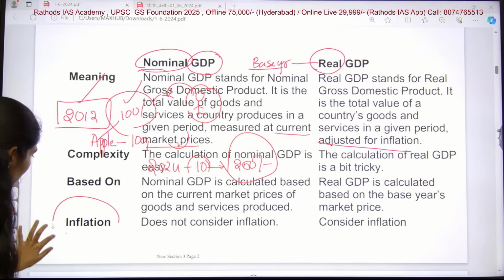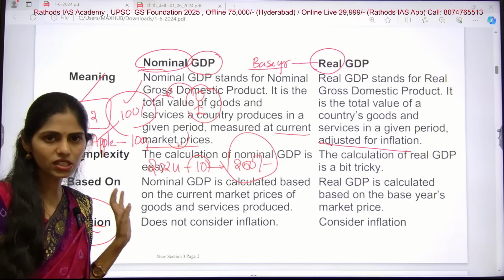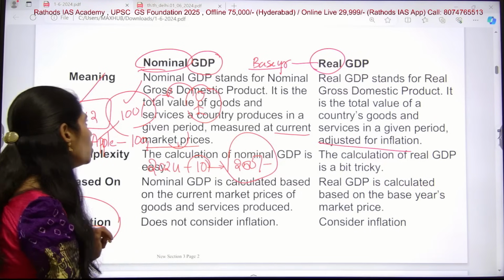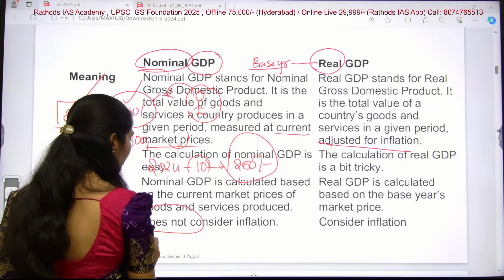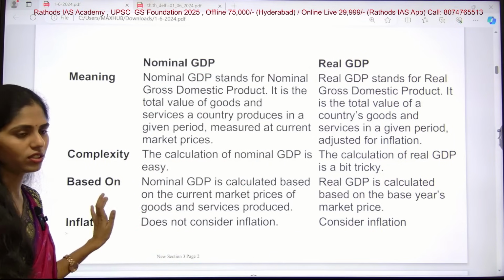And one more thing here is you have to always remember about inflation whenever you are looking at nominal and real GDP. So in nominal GDP we are not considering inflation, but in real GDP we are considering inflation. Clear?